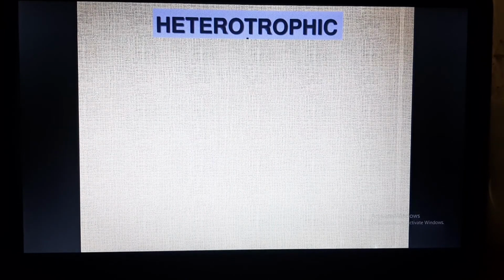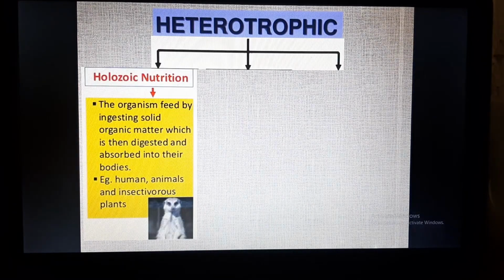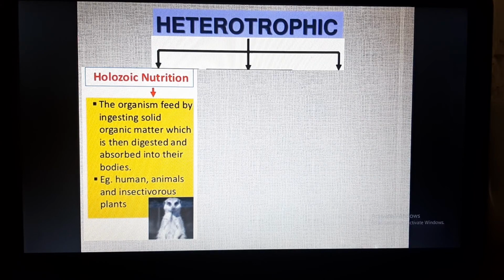Now heterotrophic nutrition can first be classified into holozoic nutrition. In this, the organism feeds by ingesting solid organic matter. The organism digests it and then absorbs it in its body. For example, humans, animals and insectivorous plants ingest solid organic matter, therefore nutrition in them is holozoic.